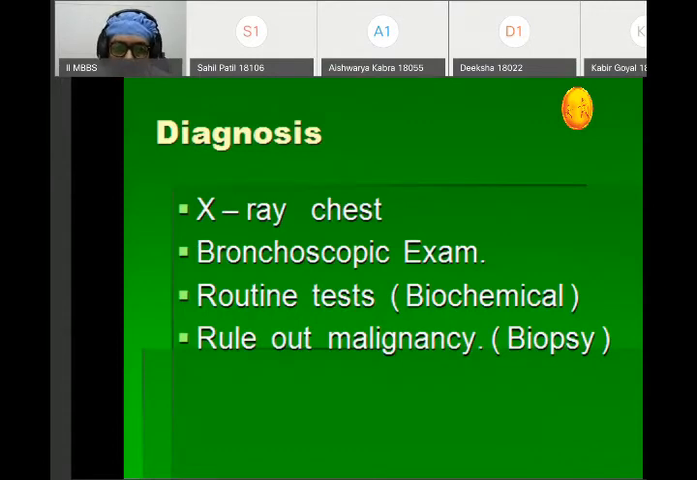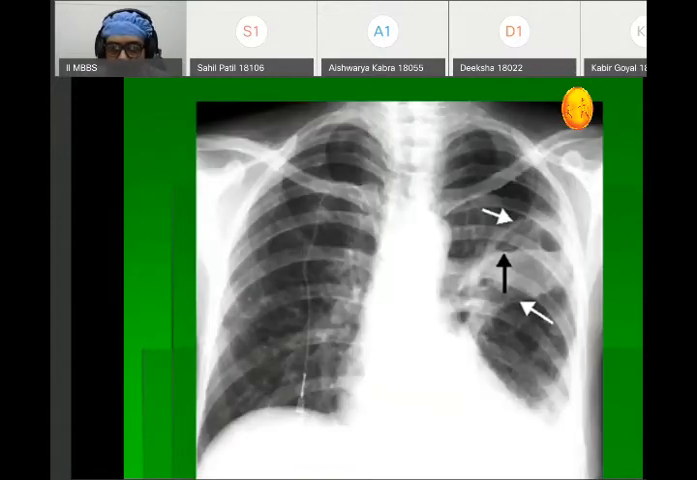Diagnosis of lung abscess can be done on the basis of investigations: X-ray chest, where you can see multiple cavities and areas of consolidation, bronchoscopy, and biochemical tests. They help in diagnosis. Biopsy is usually done to rule out malignancy. So these are some of the investigations done to diagnose a case of lung abscess. In this case, you can very well see cavities and areas of consolidation.